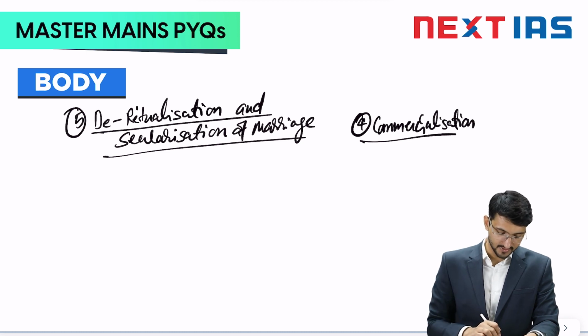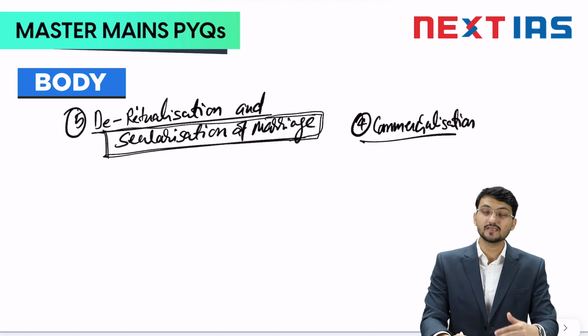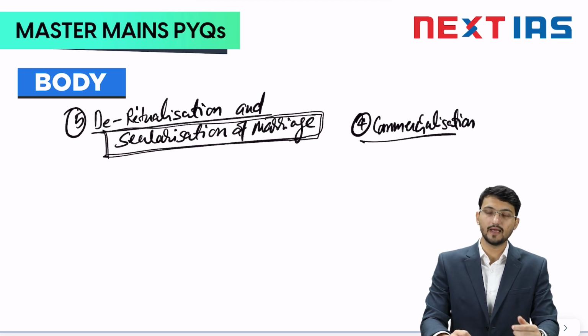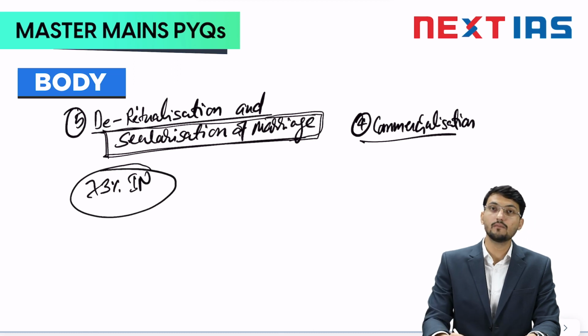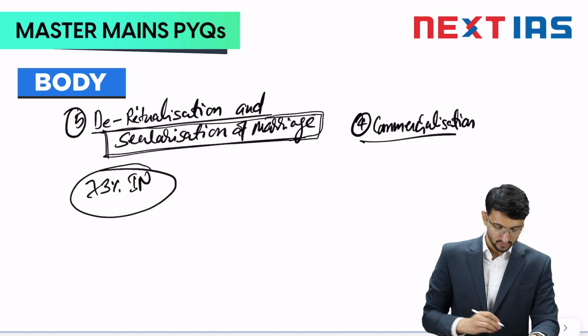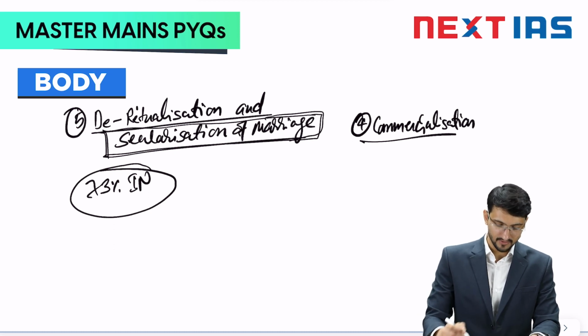Secondly, secularization of marriage. The religious significance of marriage has been reduced. People do not recognize marriage as something which has some religious connotation. For example, if you break the bond in marriage, if you get a divorce, people do not consider that it is a sin. It might have been considered a pap or sin earlier, but it is no longer. Around 73% of Indians believe that divorce is not a morally wrong thing. These are some points which you can discuss.